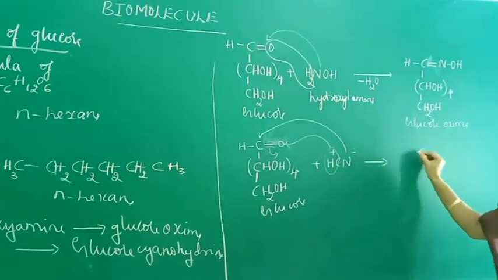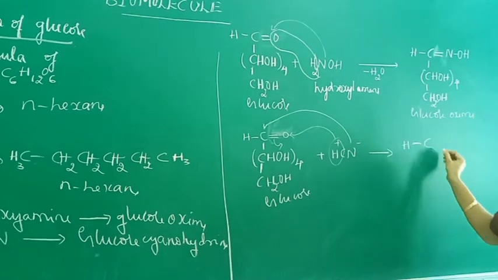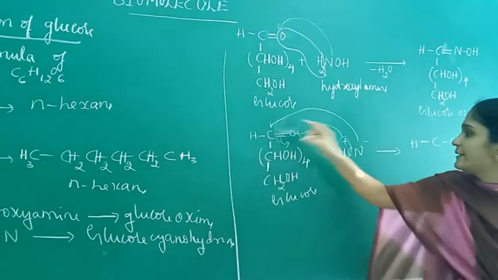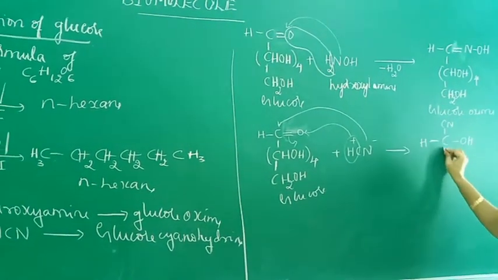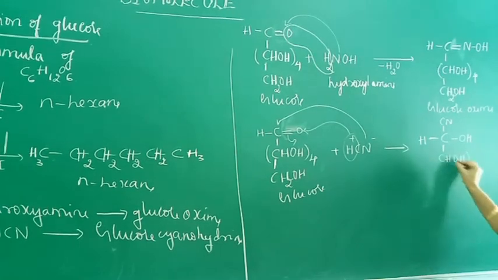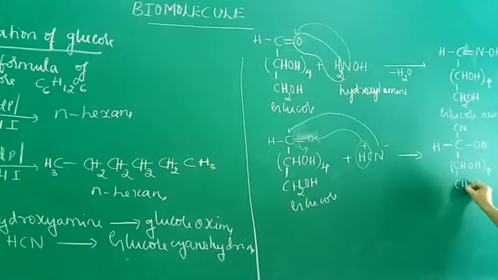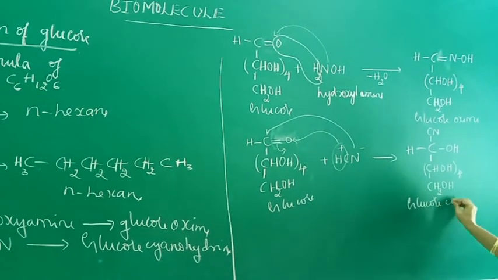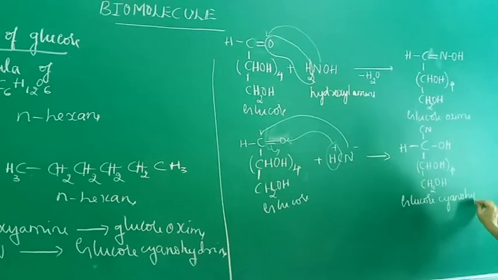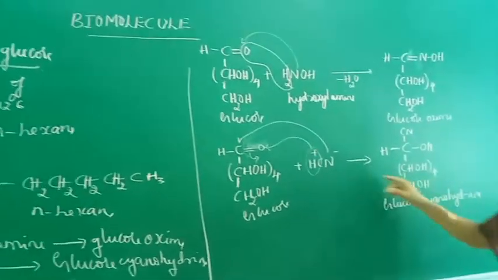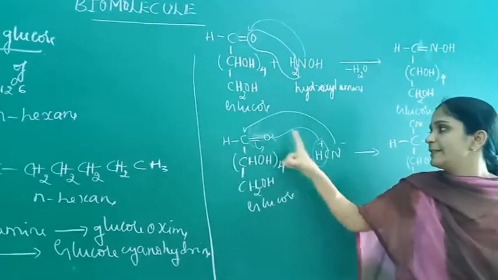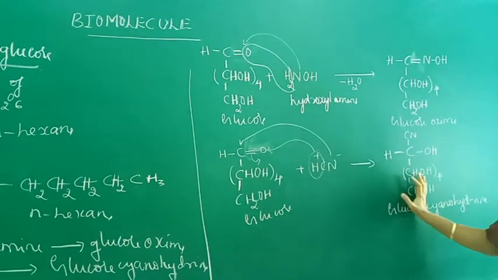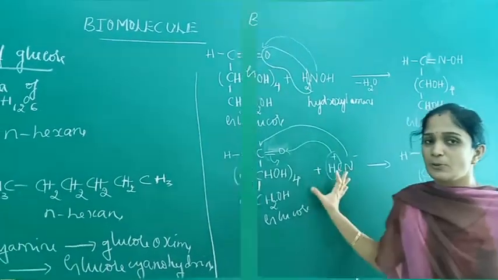We get CH, OH and CN, then CH-OH 4 times, CH2OH. This is glucose cyanohydrin. So due to the presence of this carbonyl group, it reacts with hydrogen cyanide and we get an addition product. So these two reactions indicate the presence of a carbonyl group in glucose.